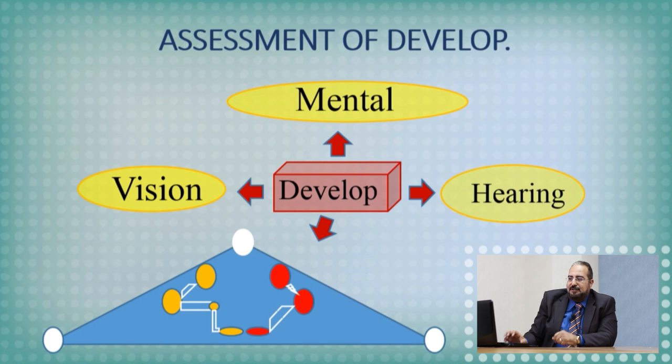Another point, remember, this is the mainstay for this lecture. These are the domains of the development. These are the items of assessing the development. This is the gross motor. This in yellow is the normal one. You see the stations? And this in red is the abnormal one.